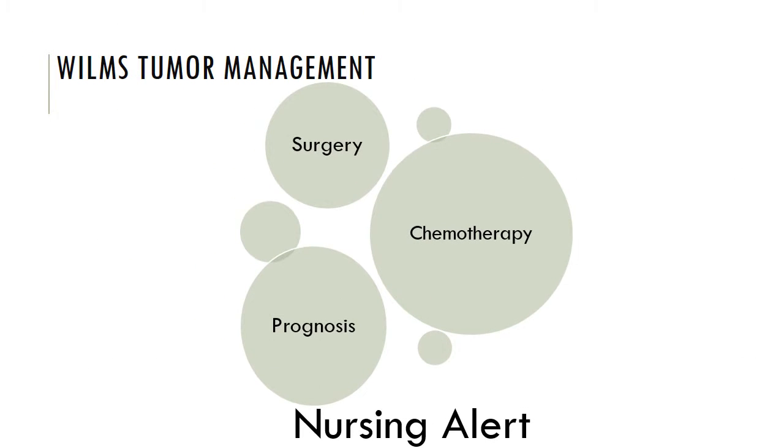Okay, so let's look at the Wilms tumor management. Nursing alert: never, never, never palpate. Treatment is surgery. Remove the affected kidney and look for metastasis. Chemotherapy with or without radiation therapy could be potential.